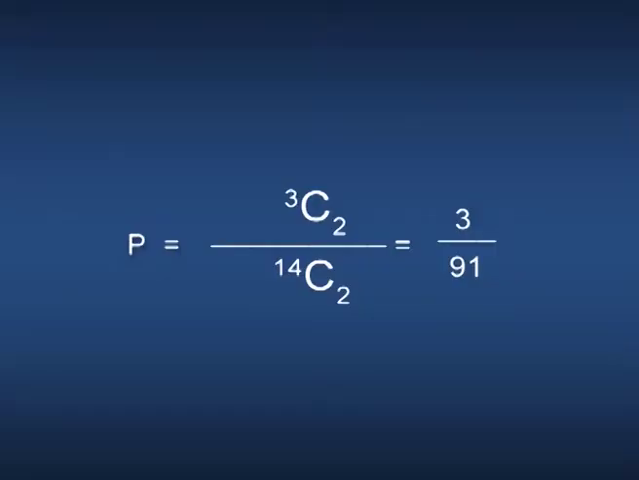As explained in earlier cases, the number of ways for getting 2 blue balls from the box with 3 blue balls is 3C2. Since the total number of ways for getting 2 balls from the box is 14C2, the required probability is 3C2 divided by 14C2, that is equal to 3 divided by 91.